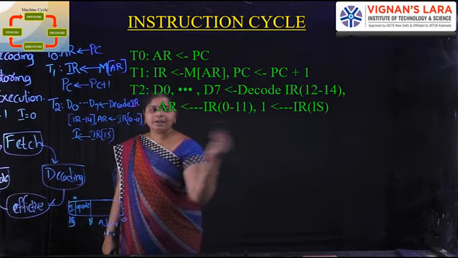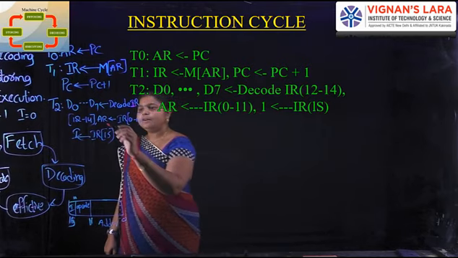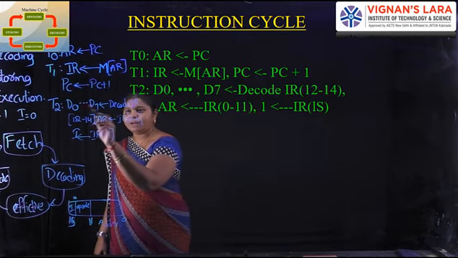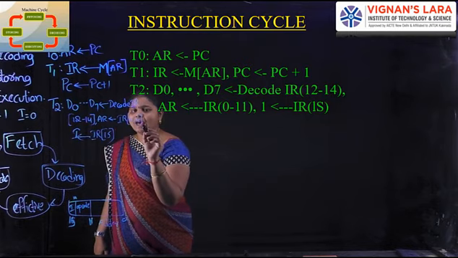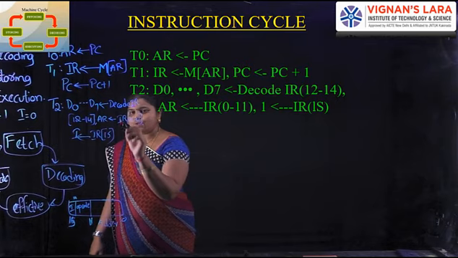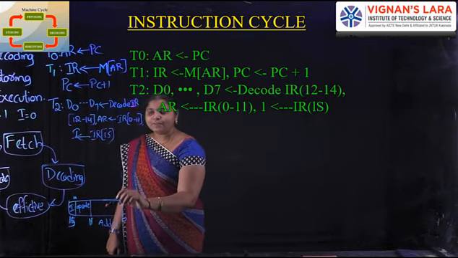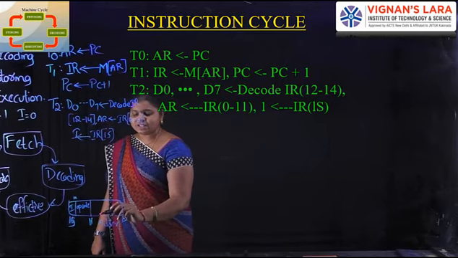Next, AR, also discussed in the PPT. 12 to 14 means we perform D0 to D7. Next, AR, whose size is 0 to 11, represents the address. Whatever operation has to be done, that instruction is stored in the address register.